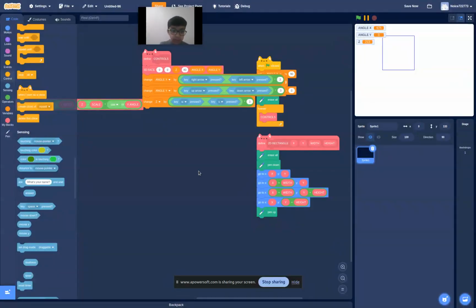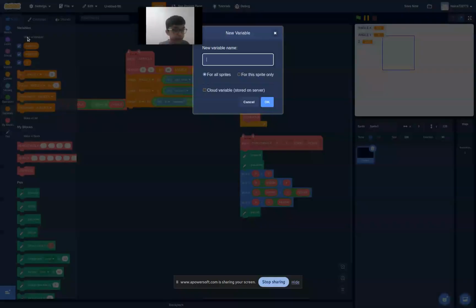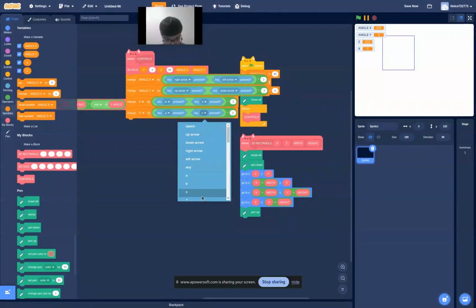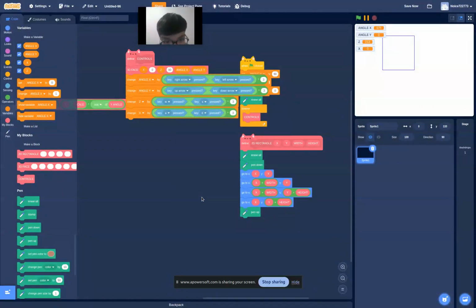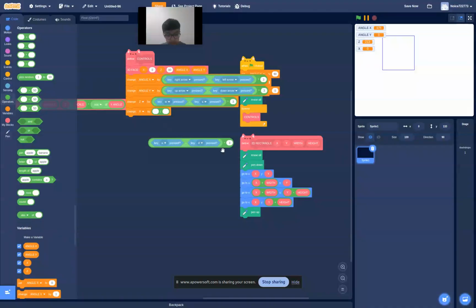Now comes the X direction. So I make a new variable, call this X, and put an X right there. Set this to be X. Set this to be A. Set this to be D. Times 3. Divided by whatever you chose as scale.